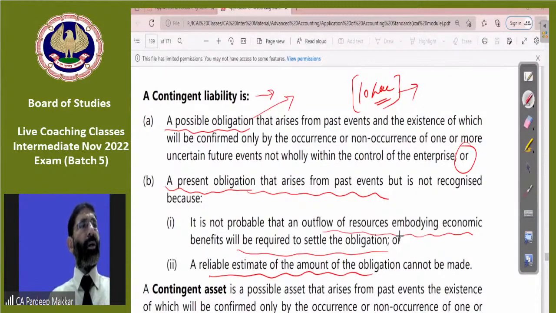Exactly, Deshan, you are right. Onerous contract we will do. Just wait, beta. We are doing it step by step. It is better.